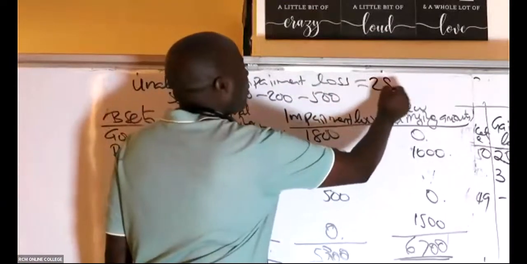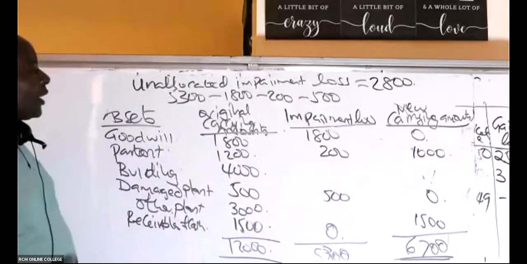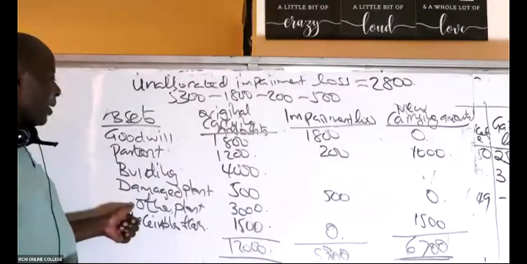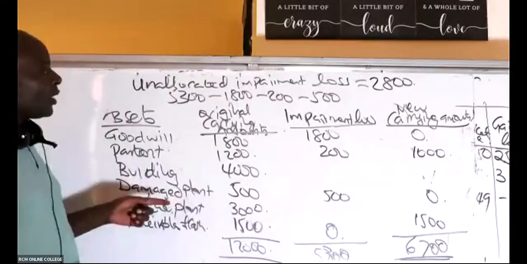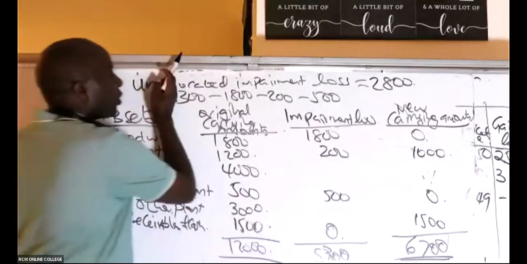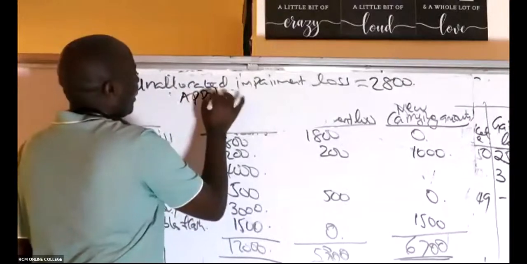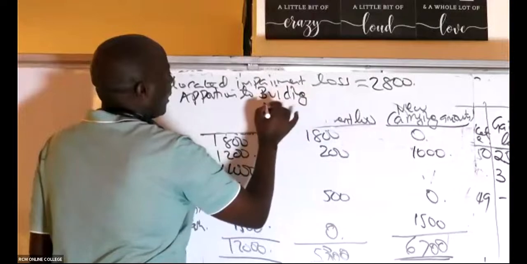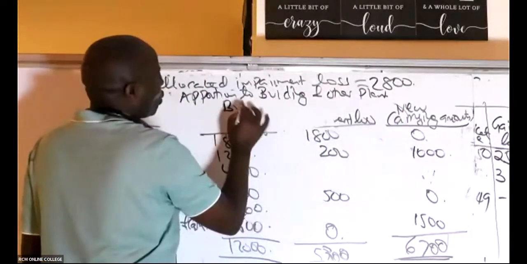So it is this 2,800 that we shall now allocate, that we shall apportion to what? It is this 2,800 that we shall apportion to the building and other plant, actually only those 2. So allocate the 2,800 to the buildings and the other plant. Use the word apportion. Apportion to buildings and the other plant.